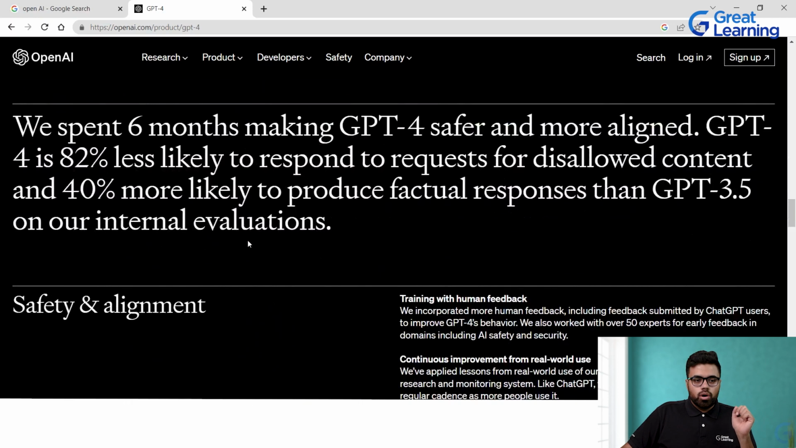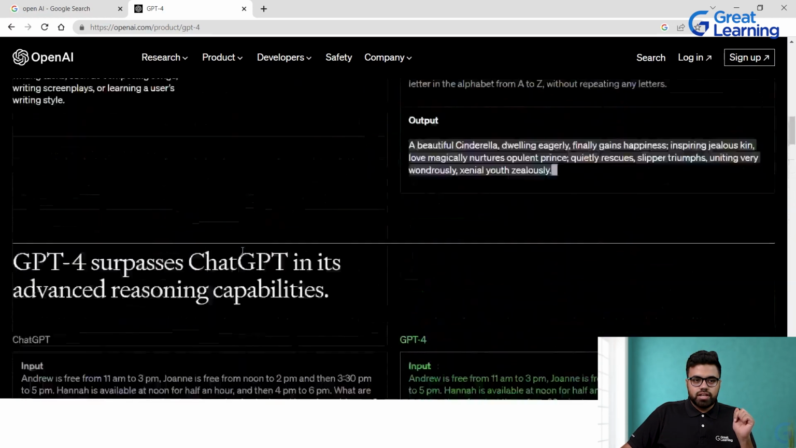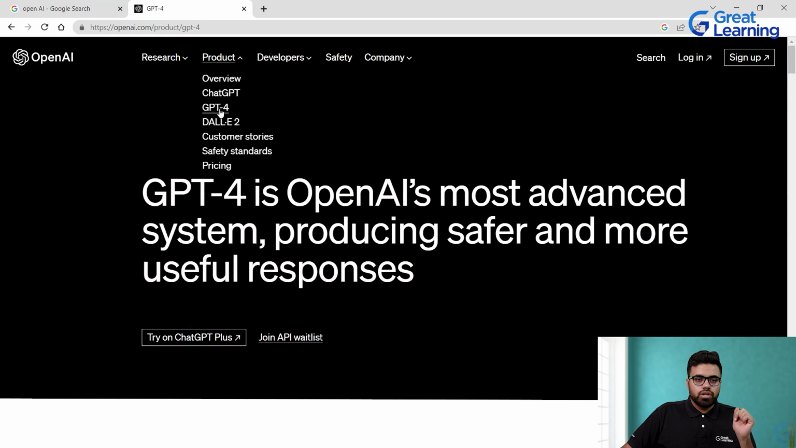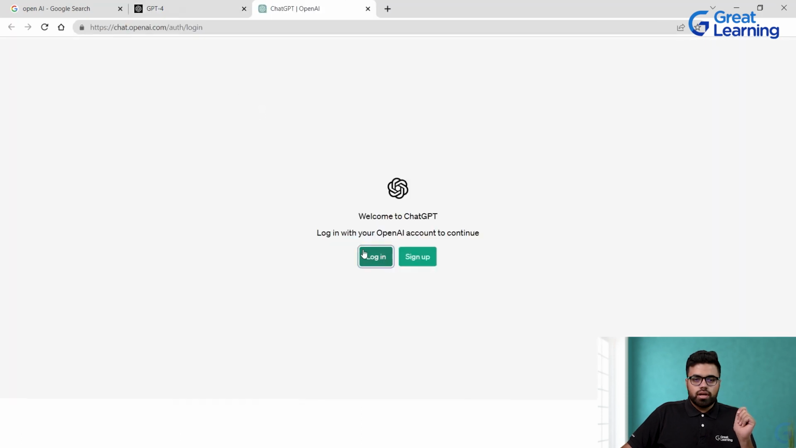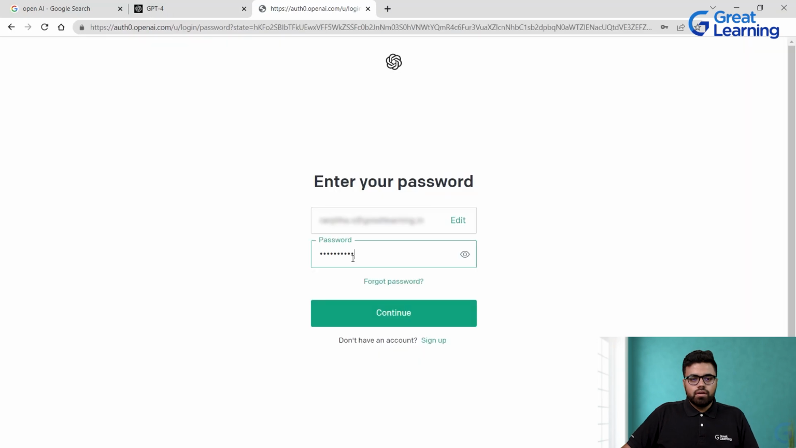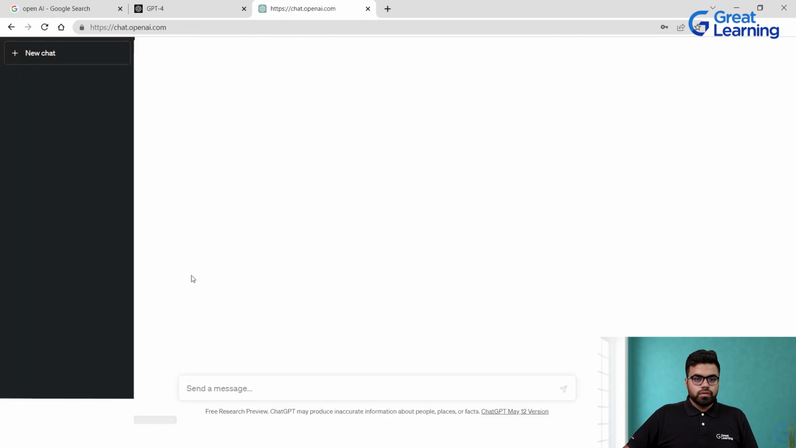So now let's log in and see what more things we can do, right? Let's log in to try ChatGPT Plus. We'll fill in the details. After filling in the details, we'll log into the GPT-4 model. Right, so this is the user interface that we have for GPT-4.